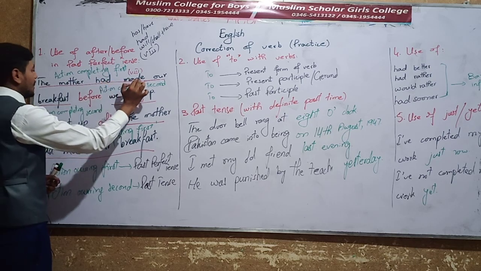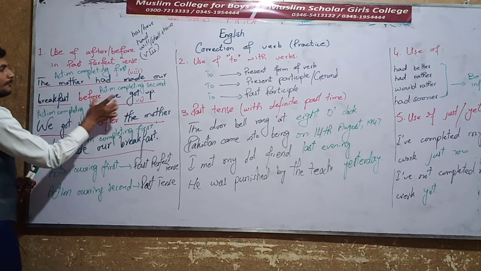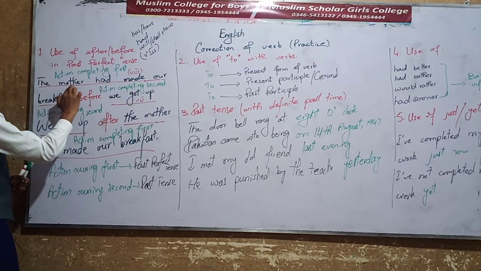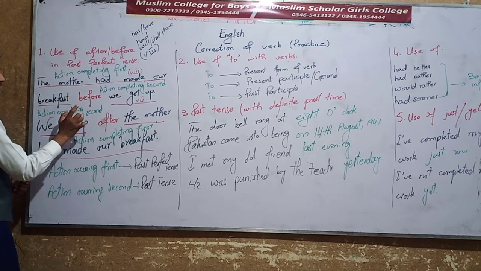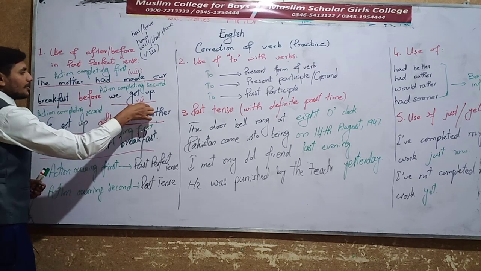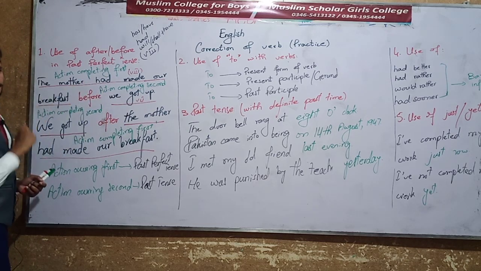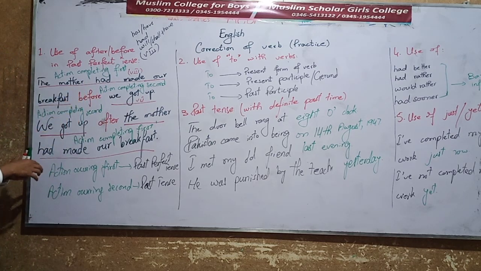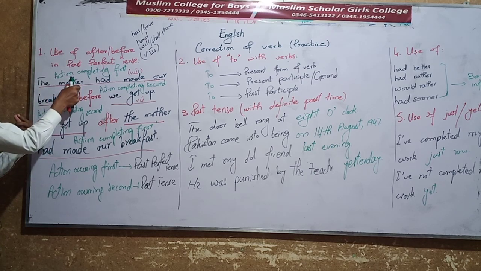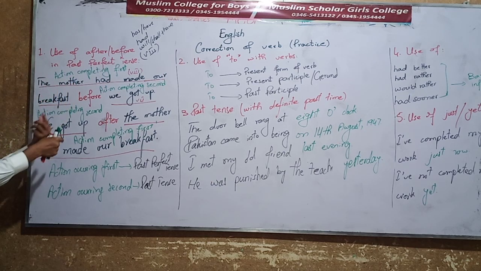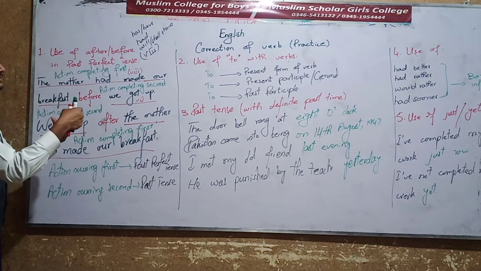The mother had made our breakfast before we got up. Before is a conjunction, and there are 2 clauses written on both wings of before. To understand what I'm teaching you, you need to analyze which of these 2 actions is happening first and which is happening second.